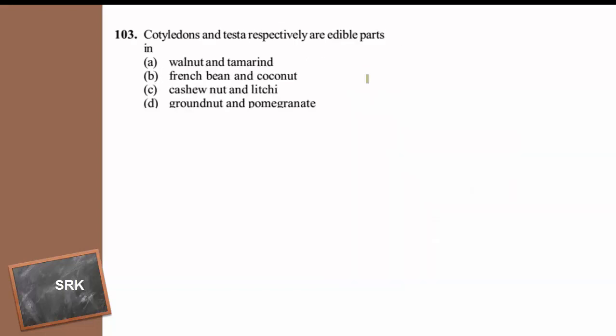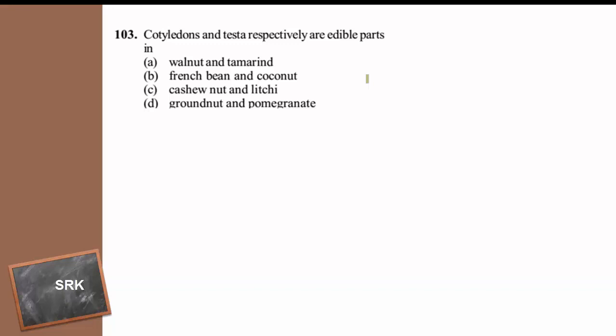Cotyledons and testa are respectively edible parts in. Cotyledon, the thick parts of a seed where the reserve food is stored.